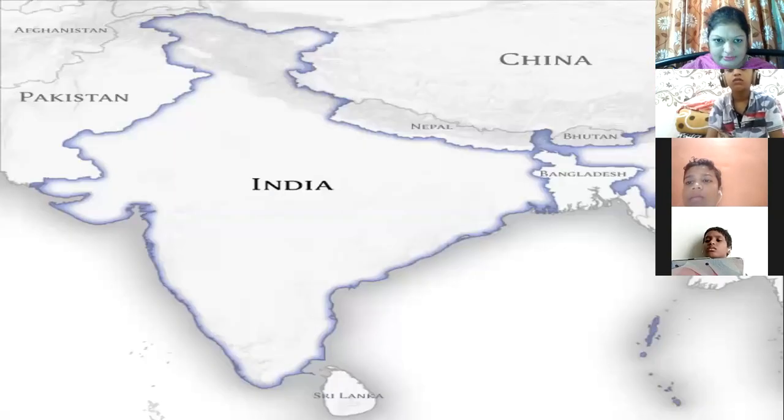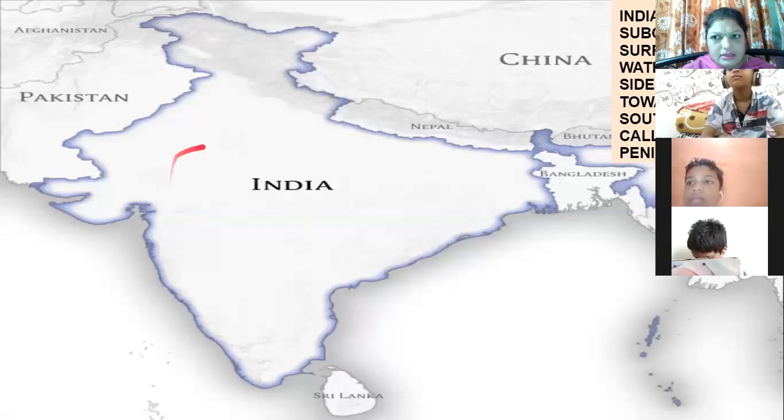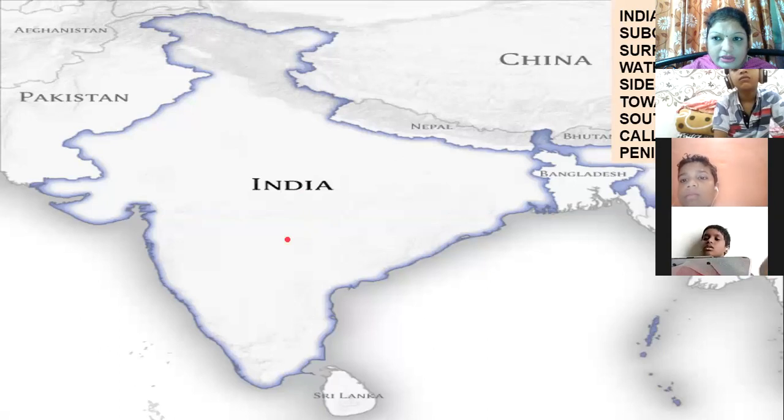Now here, see here, this Indian subcontinent, our country India, is surrounded by water on three sides. Now which are the three sides? The water is there, and let's see which are the three.